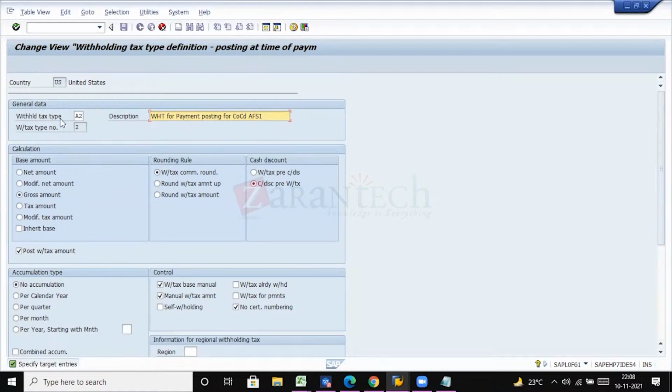We are configuring withholding tax code as A2 for the withholding tax type, for company code AFS1. Okay, whatever settings we have done for the base amount for invoice posting, that will be continued the same for payment posting.